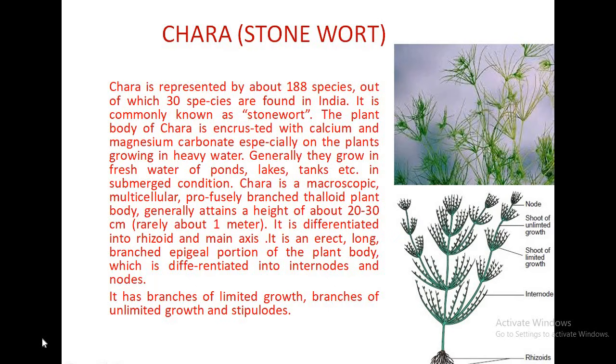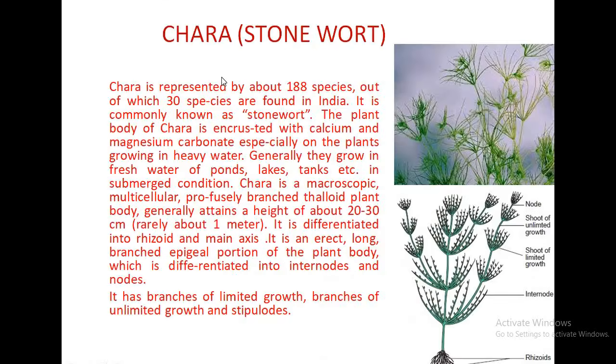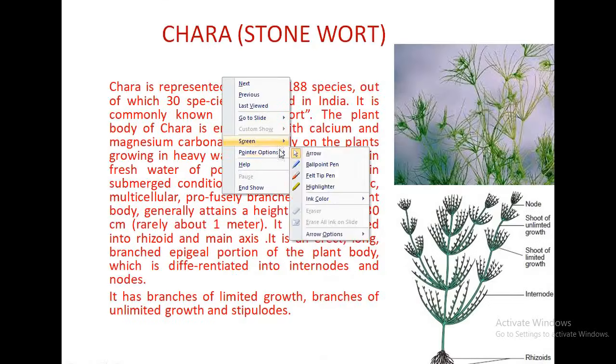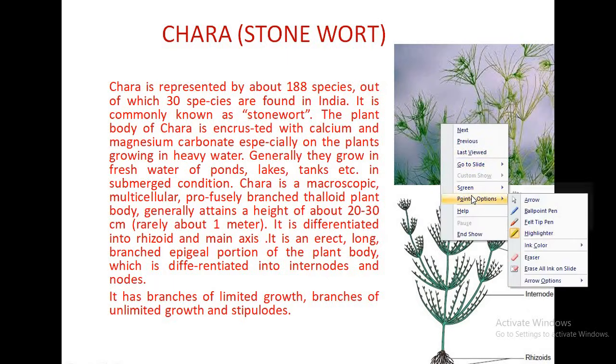The nodes of the main axis have 3 types of branches. As we see in the diagram, the shoots of unlimited growth, the shoots of limited growth, and also the stipulodes.